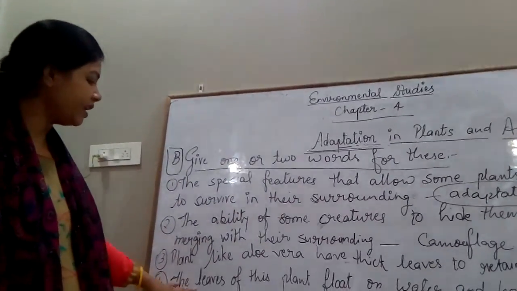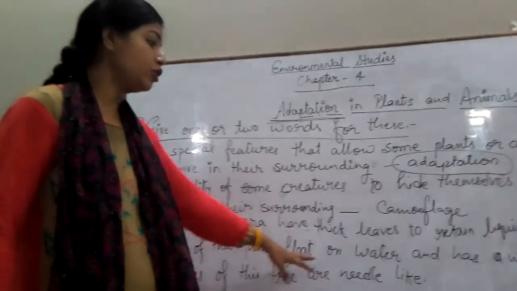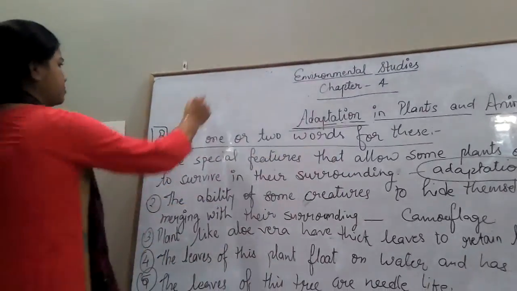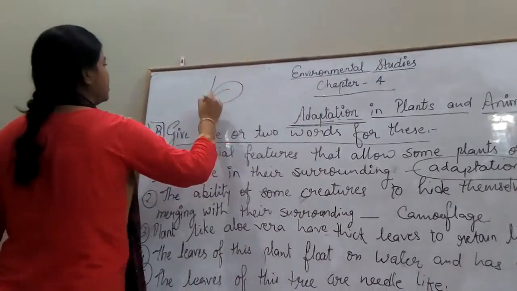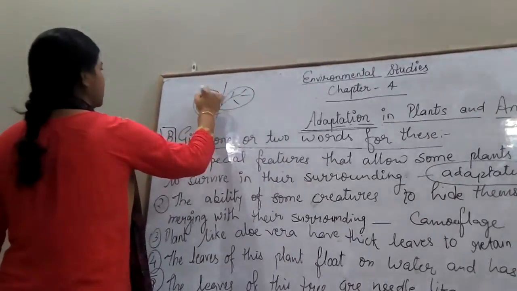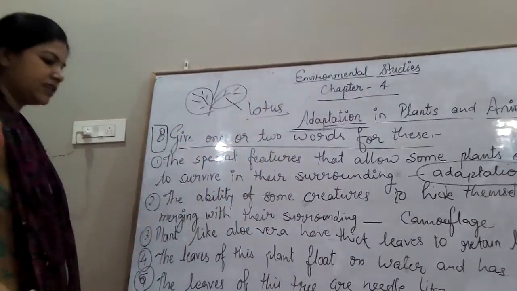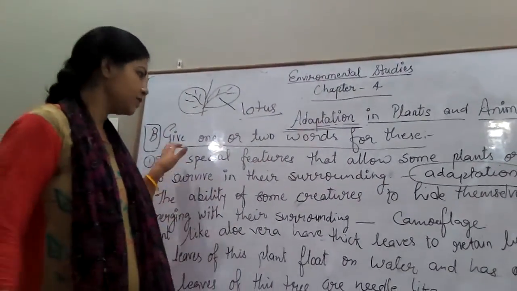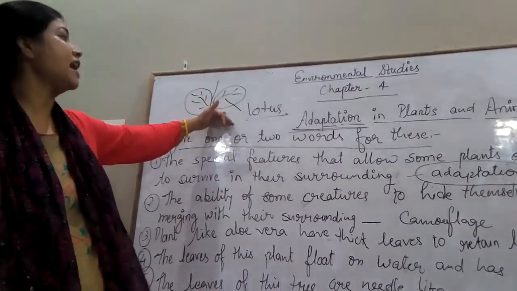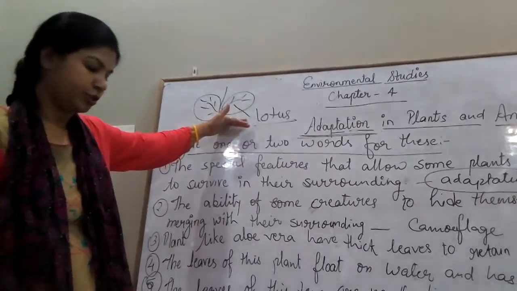Next one is the leaves of this plant float on water and have a waxy surface. Recently I have explained the leaves of lotus. Yes, these are the leaves of lotus having a waxy layer so that they can prevent spoilage.